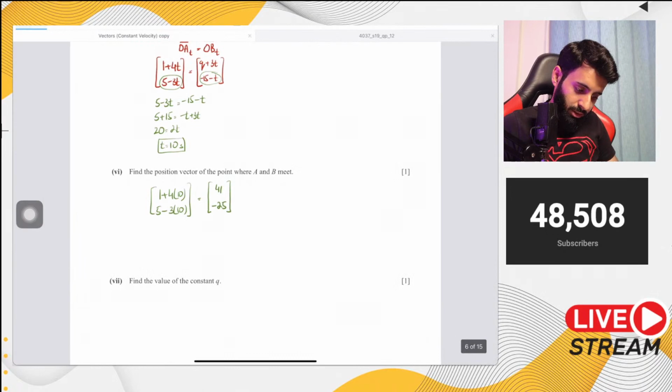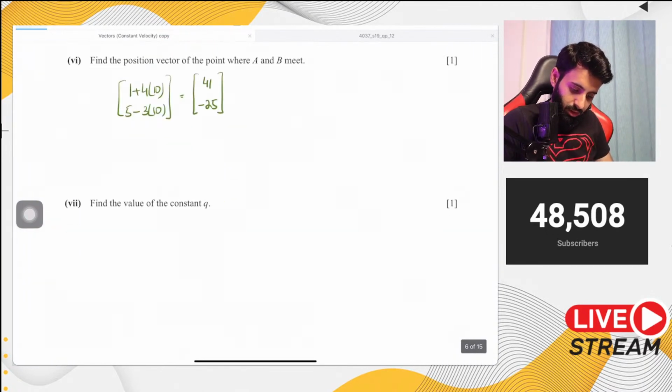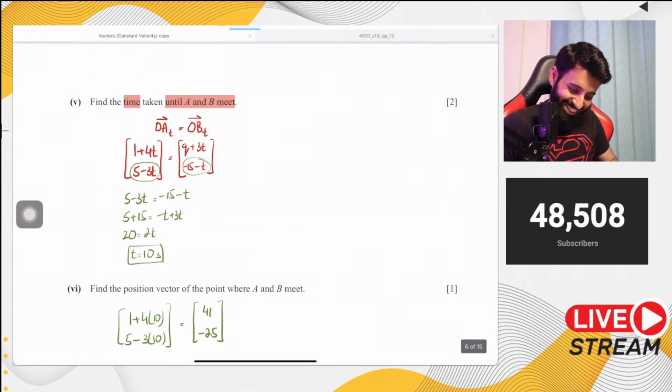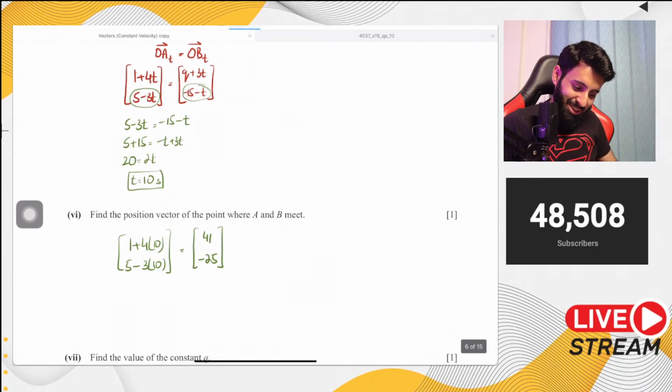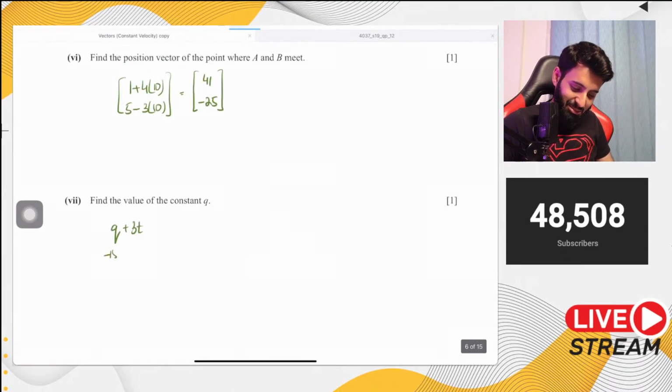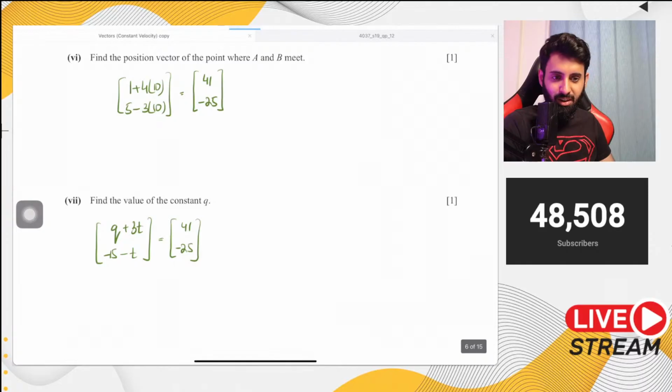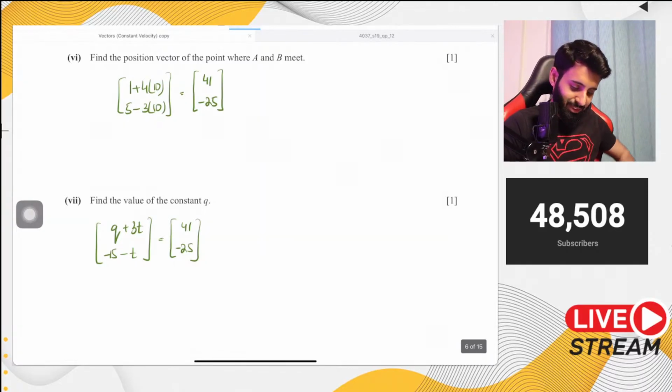Alright, so now we know what it looks like. q plus 3t and minus 15 minus t is going to be equal to what? Is equal to 41 and minus 25. Okay. Now look, we already have the value of t, right?